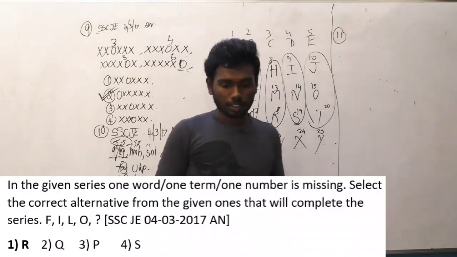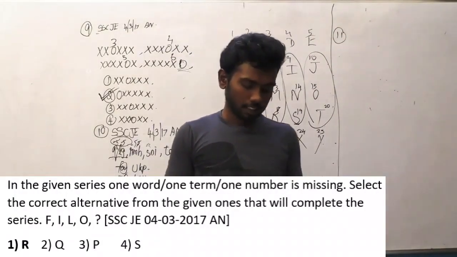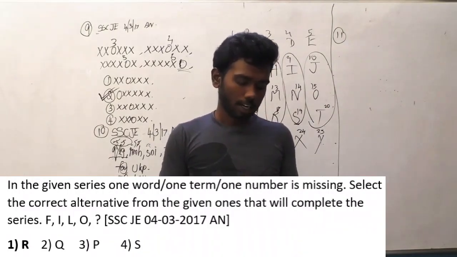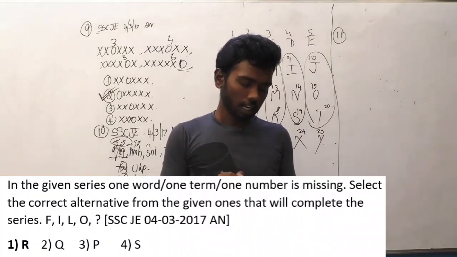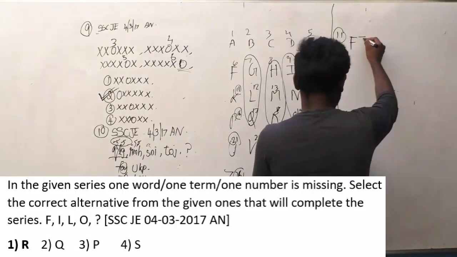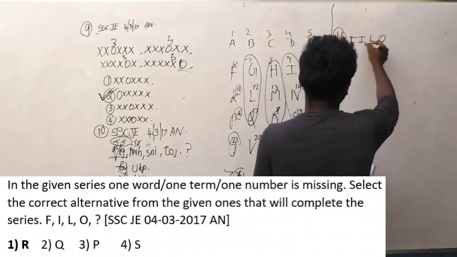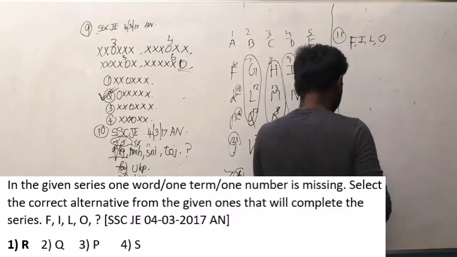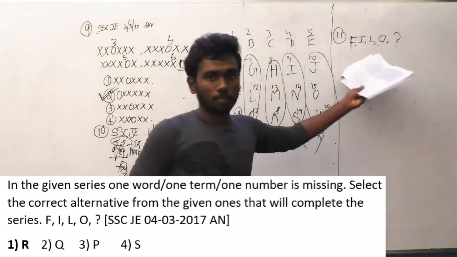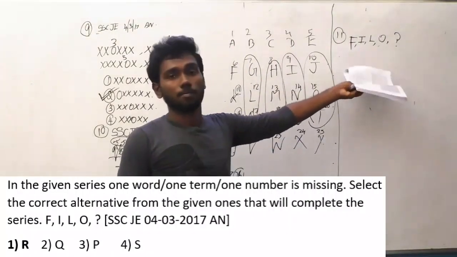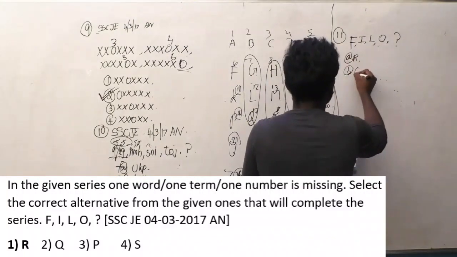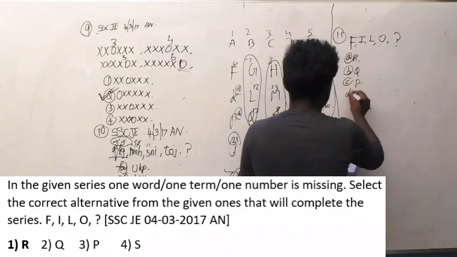Let me read the question first. In the given series, one word or one term, one number is missing. Select the correct alternative from the given ones that will complete the series. And the series is FILO, and another alphabet might come there in such a way that it completes the series. And the options are option A R, option B Q, option C P, and option D S.